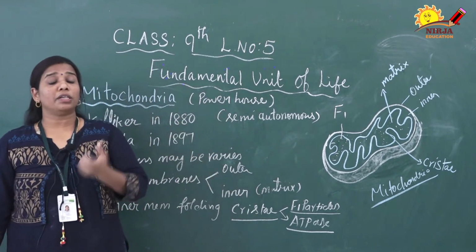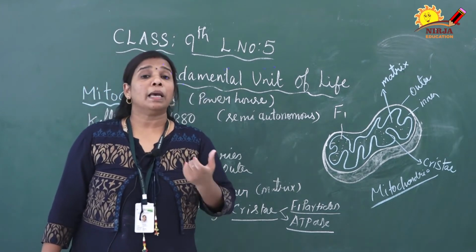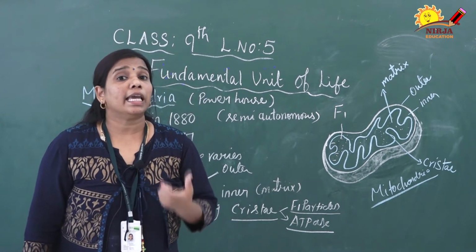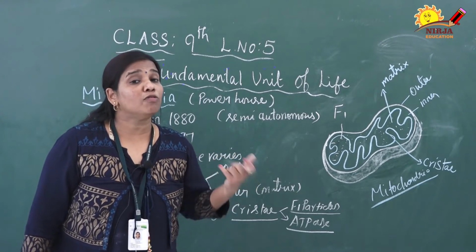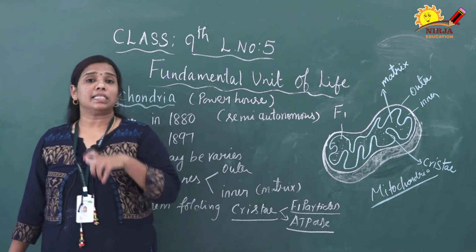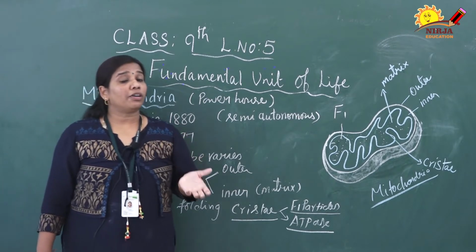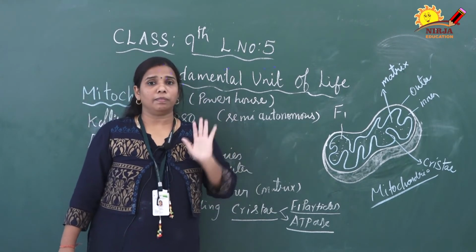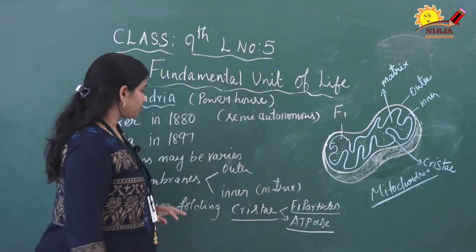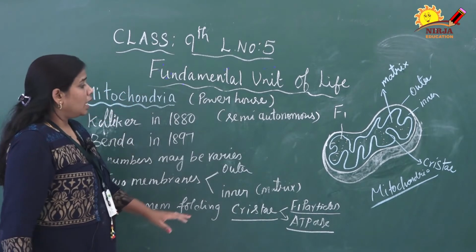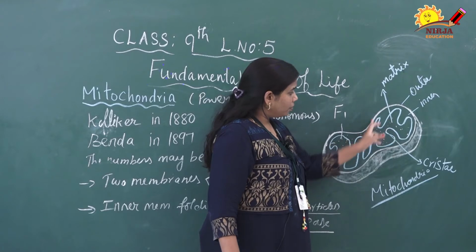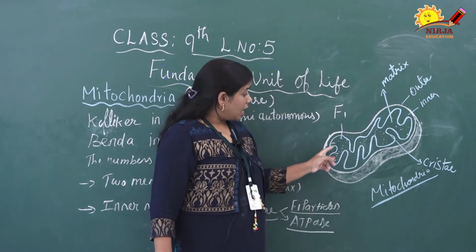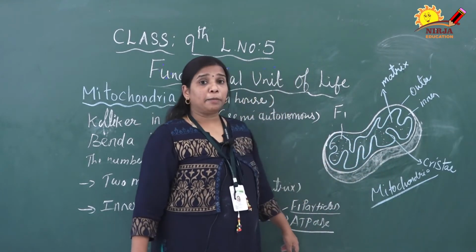Why is mitochondria called the powerhouse of the cell? Because it synthesizes ATP for cells with the help of the ATPase enzyme present inside the cristae. So, mitochondria is called the powerhouse of the cell. I hope you have understood. Next, if you see here, this is the finger-like projection I already told you, the cristae. This is the F1 particle, and the F1 particle contains the ATPase enzyme.